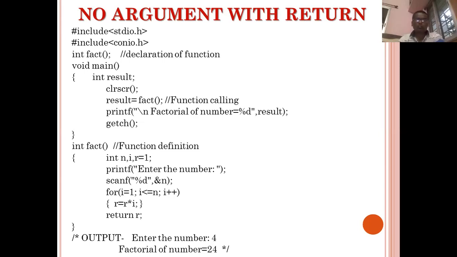The result is equal to fact; this is the calling, as well as it will collect the final value in the result, and the job of the main function is to print the final value of the result. And now in the function definition, the last statement is a return. It means that it will return the value of r, and r stores the final value of the factorial. Hope that the second type is also clear to you.